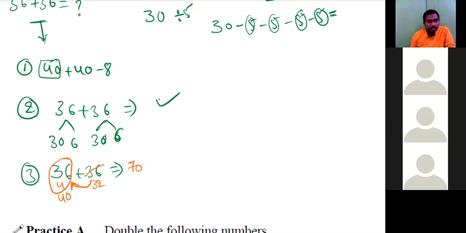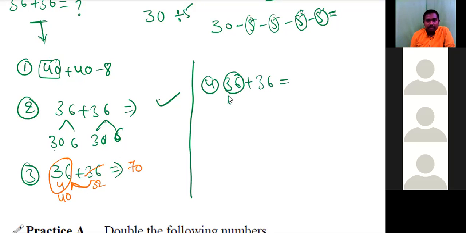Any other ways? Sir, can I say one? Yeah. Sir, 40 plus 36 minus 4. You are considering this number as 40. So 40 and 36, it will be 76. So we have considered 4 extra. That's why we'll subtract that 4. So it will be 72. Correct. Any other ways?